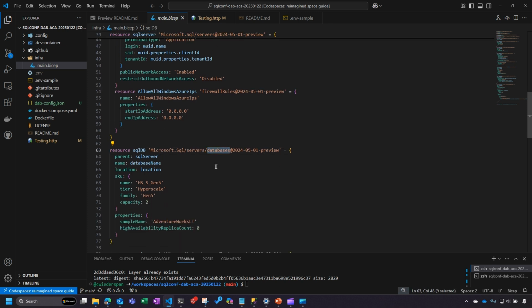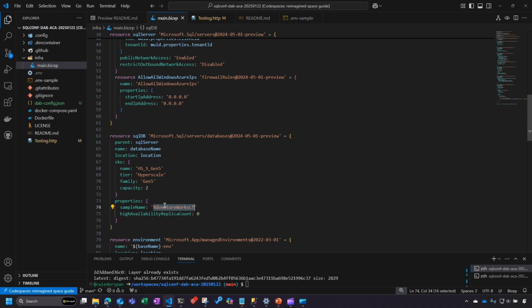Here's my database itself. Part of the reason we're using this AdventureWorks LT database is because in Azure SQL, that's one of the databases that I can use as a sample. And just by setting this property this way, it will automatically restore an identical copy of the database we used locally into the Azure SQL database.